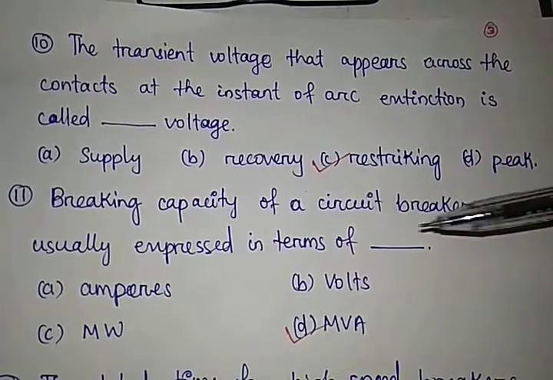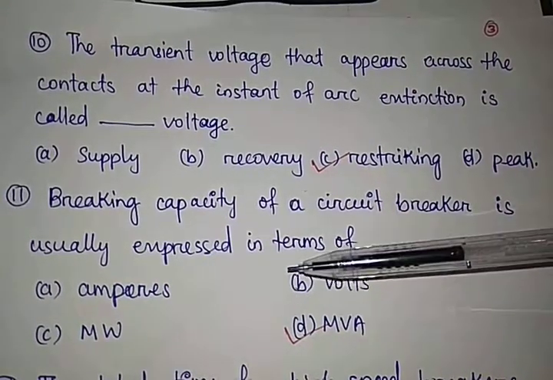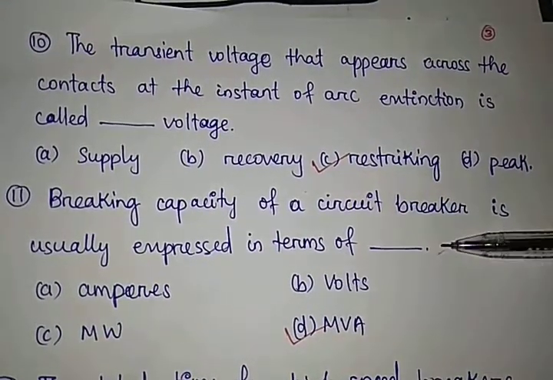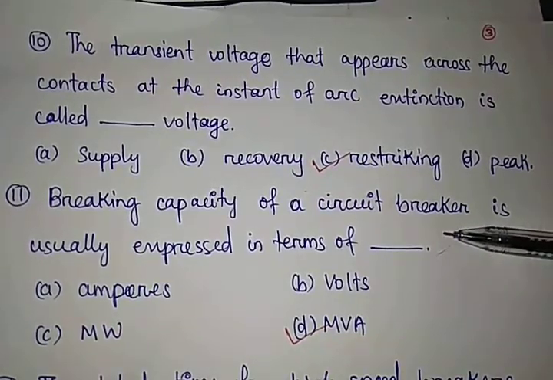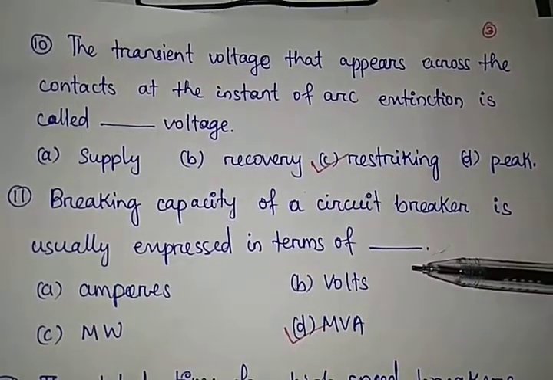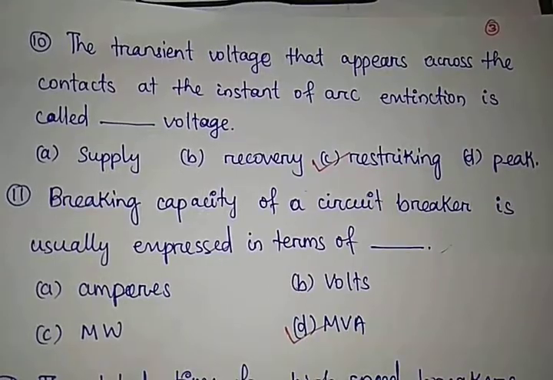Question number 11. The breaking capacity of a circuit breaker is usually expressed in terms of dash. The breaking capacity of a circuit breaker is usually expressed in terms of MVA, megavolt ampere.